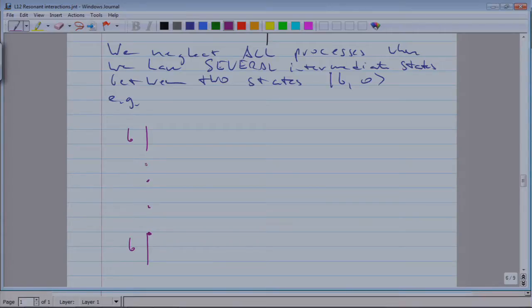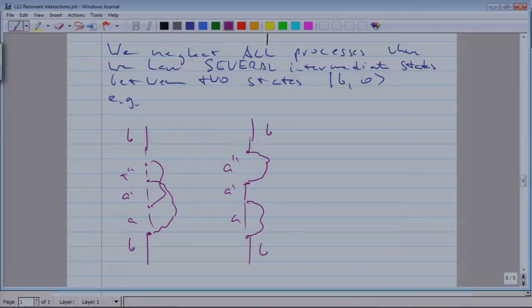The approximation we have done, you have to look through that maybe after the lecture and see that that's what we've really done, but trust me, the approximation we have done is that when the system goes away from the state B into an intermediate state A, at the next vertex, it has to go back to the state B. So what we have not included is processes where we go through states A prime, A double prime, and then eventually we go back to the state A. Or we have not included processes where we scatter, absorb, this is a state A, but then we don't go back to B, we go to A prime, then we scatter again, here we are in state A double prime, and then we are back in B.